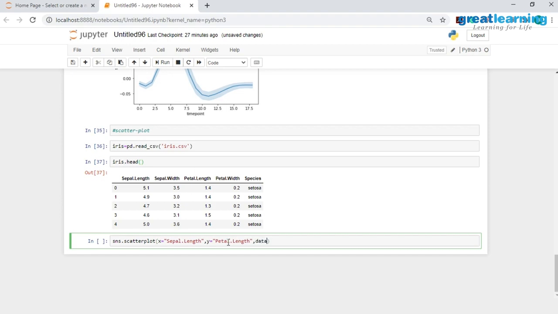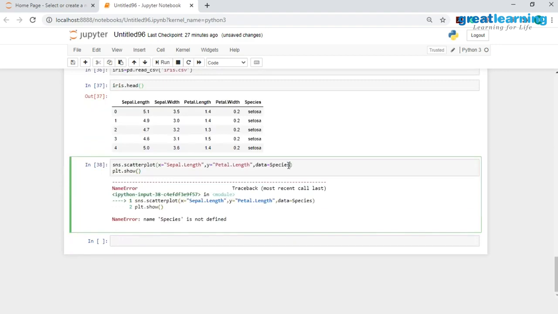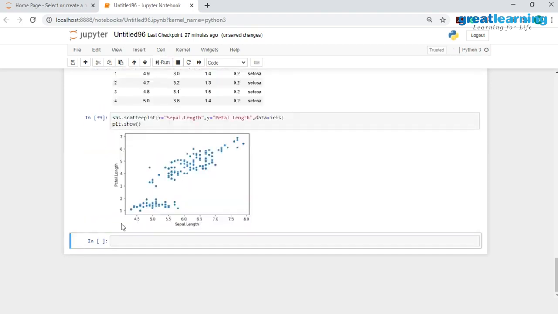Then onto the data layer I'll be mapping the iris object. So here the data is actually the iris object and not species. And we have printed out this beautiful scatter plot between sepal length and petal length.